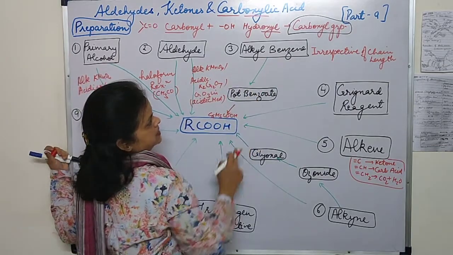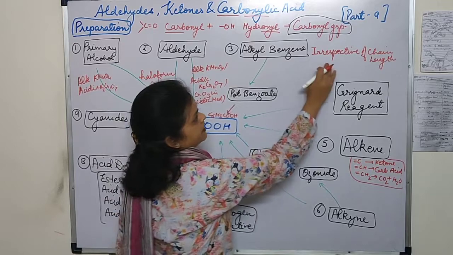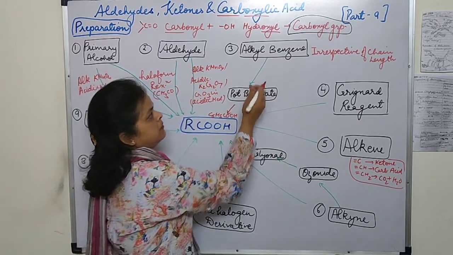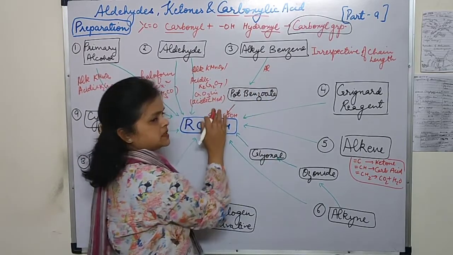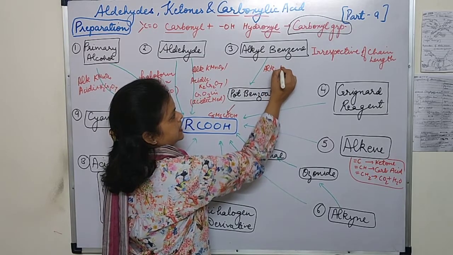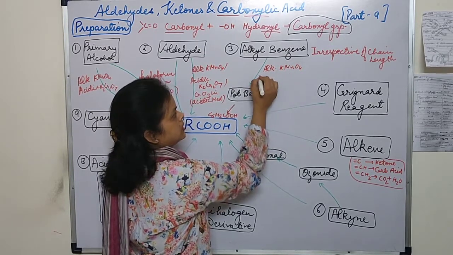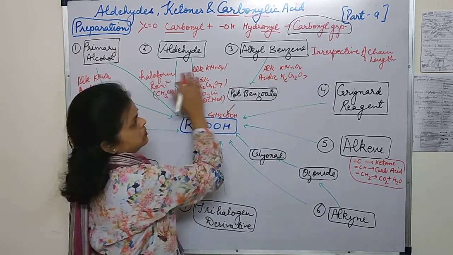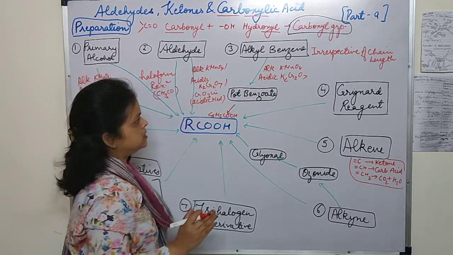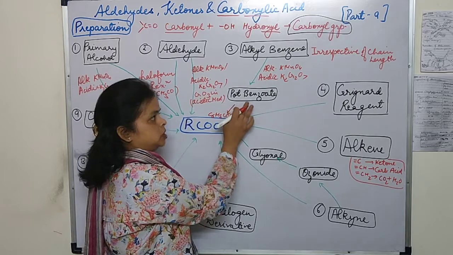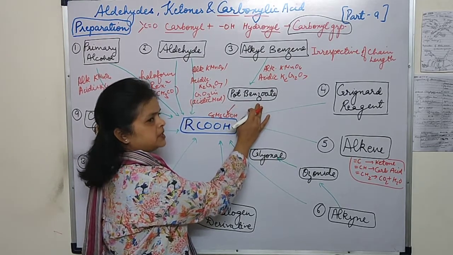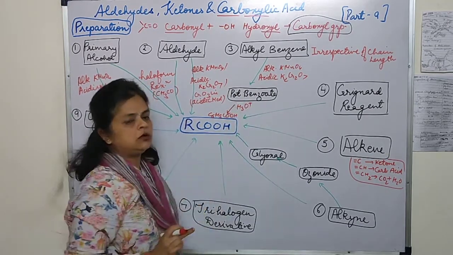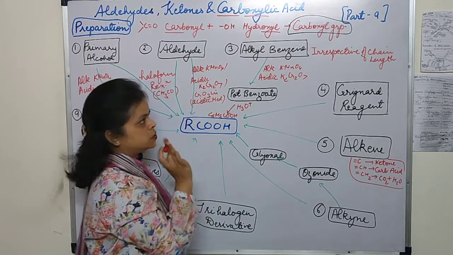Third one, alkyl benzene. Alkyl benzene, irrespective of the chain length, can be converted into potassium benzoate with the help of the same oxidizing agent, either alkaline KMnO4 or acidic potassium dichromate. See students, in all three of these methods we have used oxidizing agents. First it will form the potassium salt of benzoic acid, that is potassium benzoate, and then on hydrolysis it gets converted into benzoic acid.